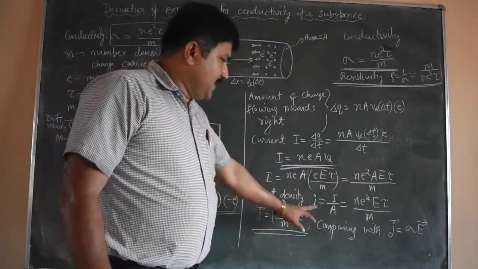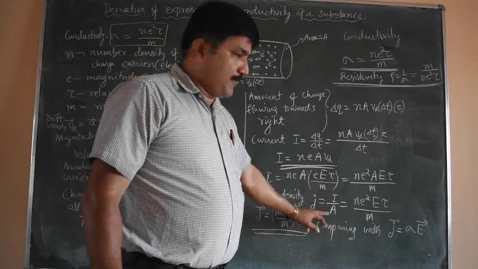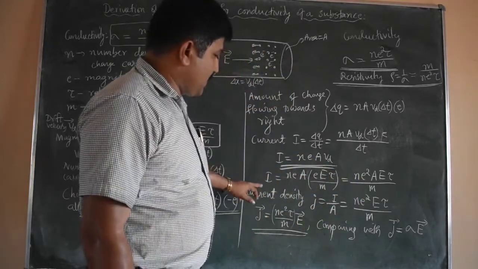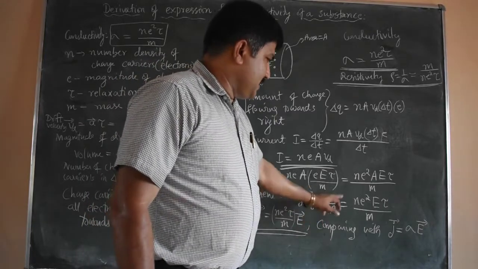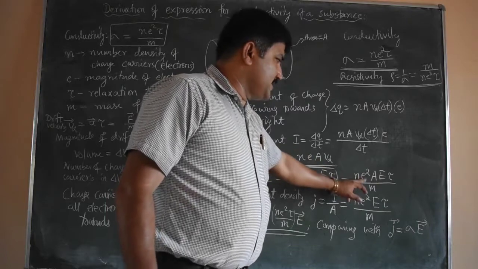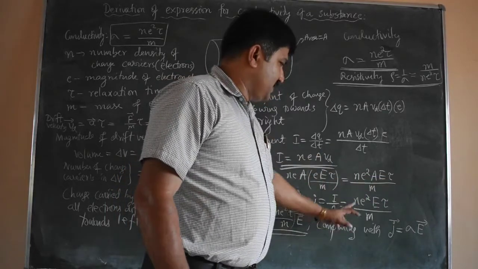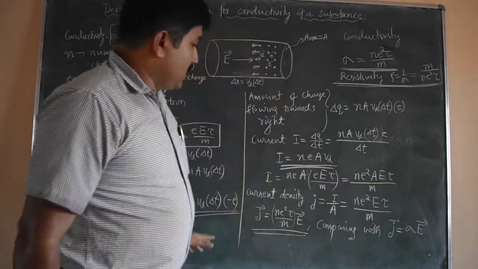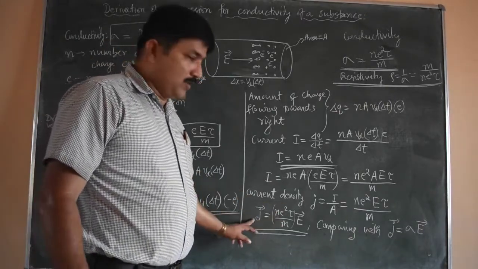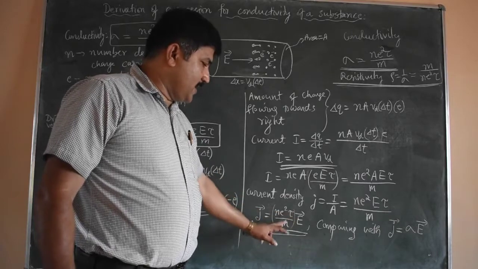Then the current density J equals I upon A, current per unit area. Now take A to the left-hand side. So I by A is the current density, and what is left excluding A is n e squared E tau by m. Now we can write this vectorially, in vector notation: current density J equal to n e squared tau by m into E.